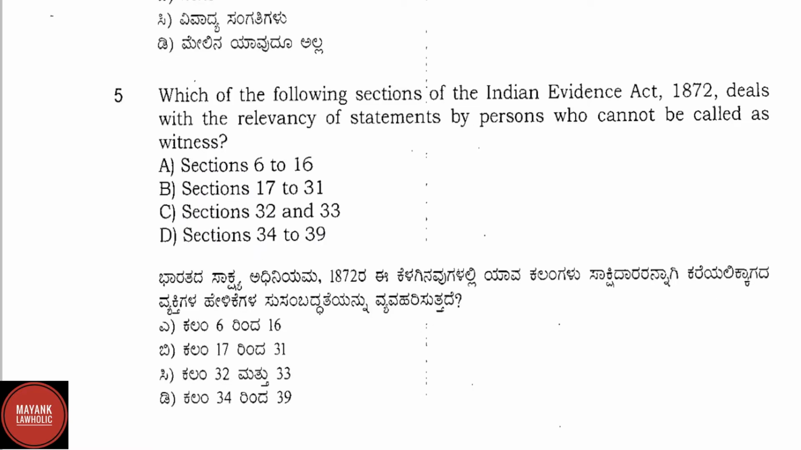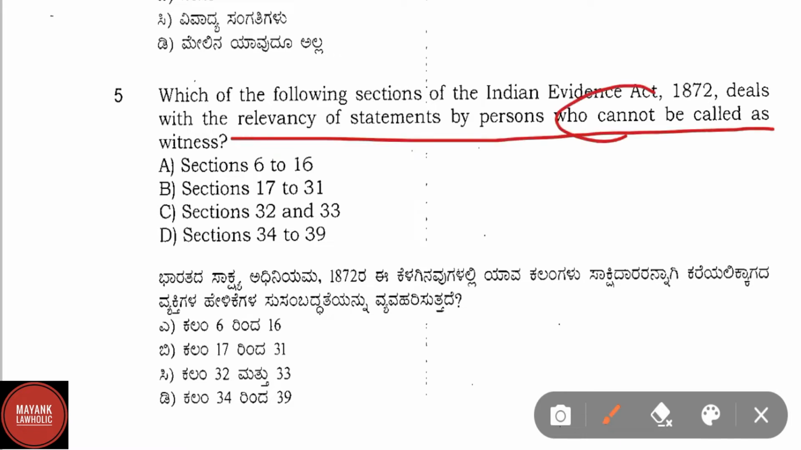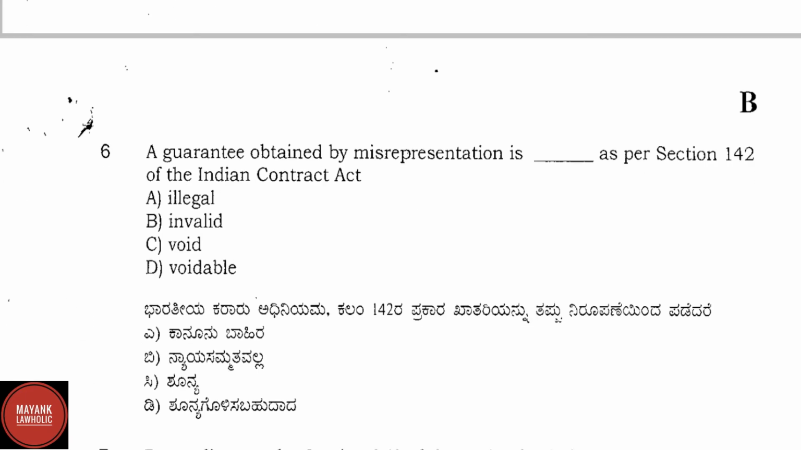Question number 5, which of the following sections of the Indian Evidence Act 1872 deals with the relevancy of statements by persons who cannot be called as witness? Here correct answer is option C, that is section 32 and section 33. Under chapter 2nd of Indian Evidence Act of the relevancy of facts, all those sections come in. Section 32 and section 33 fall under the category of statement by persons who cannot be called as witness. Section 32 is cases in which statement of relevant fact by person who is dead or cannot be found etc. is relevant, and section 33 is relevancy of certain evidence for proving, in a subsequent proceeding, the truth of facts therein stated. Now let us proceed to question number 6.